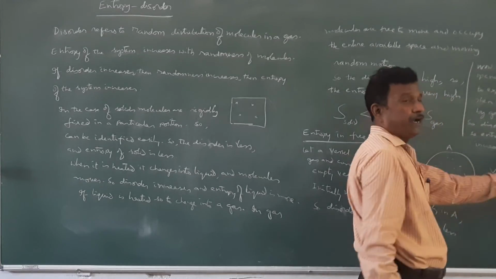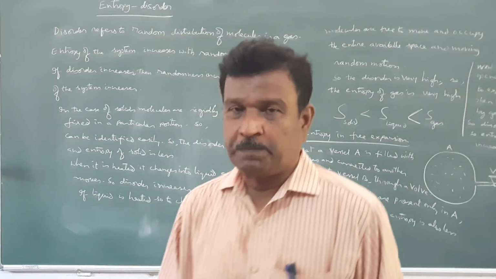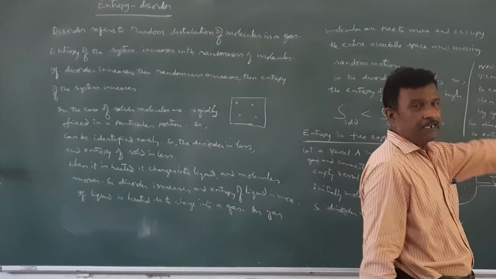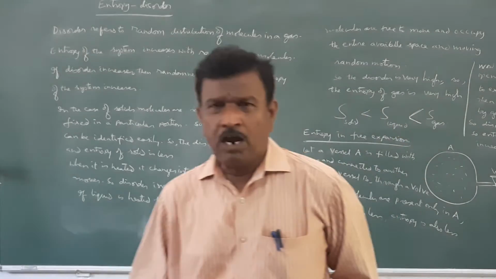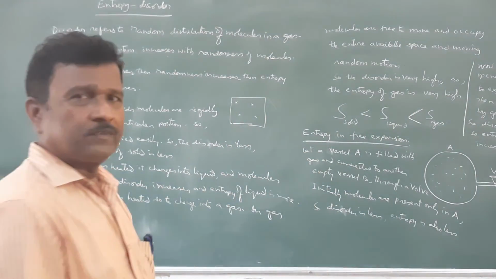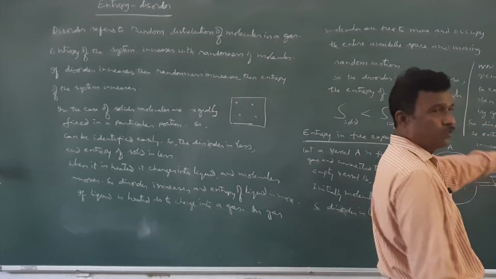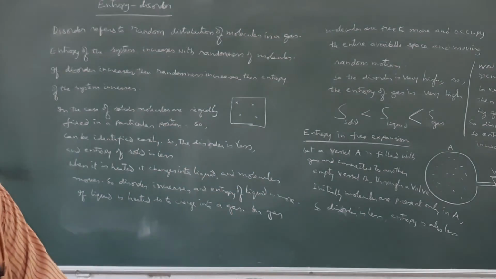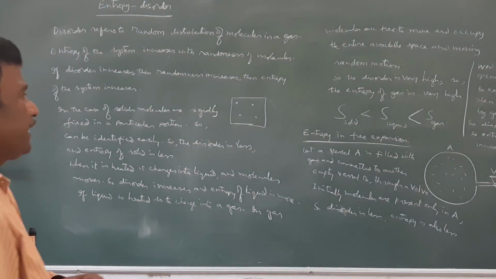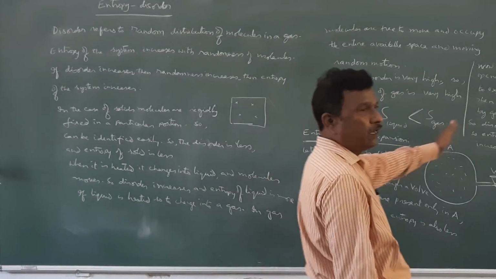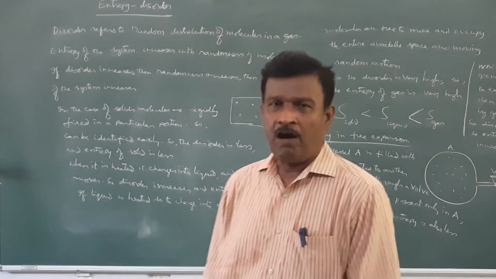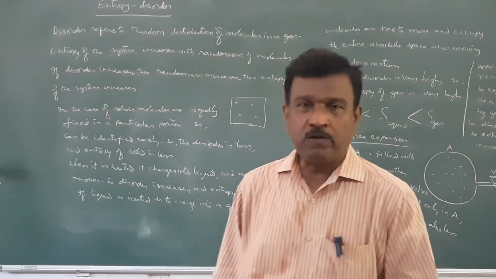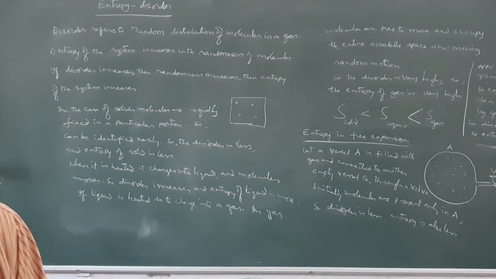Whenever the gas is expanded, the space occupied by the gas increases. When the space occupied by the gas molecules increases, locating a particular particle is difficult as it occupies a larger volume, and hence its disorder increases. As you know, if the disorder of the system is increased, then its entropy also increases. Therefore, in all cases of free expansion, the entropy of the system increases.